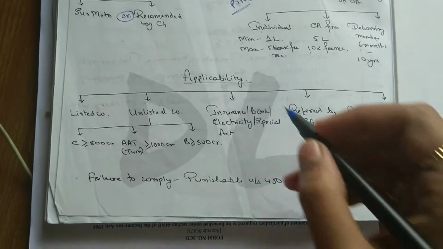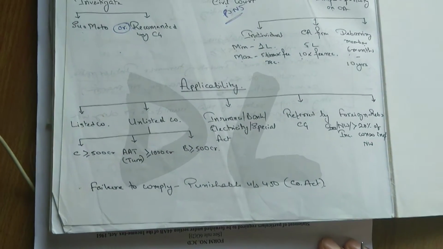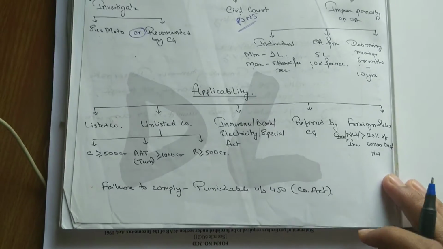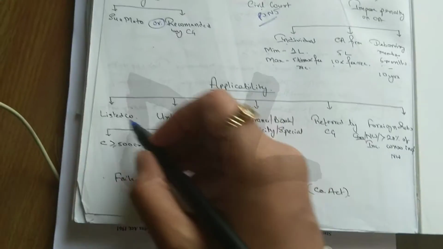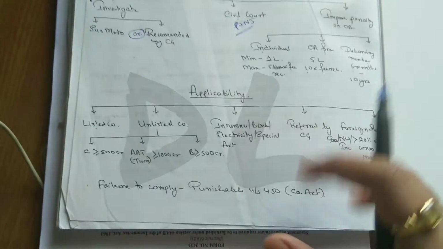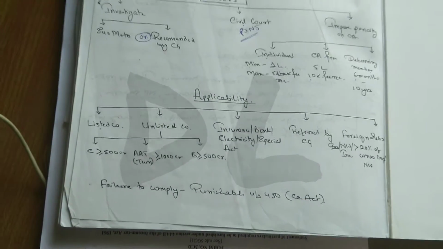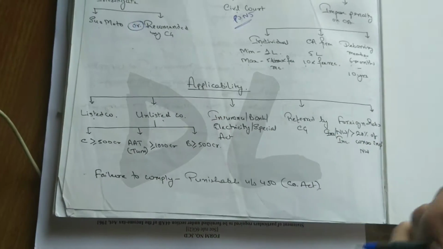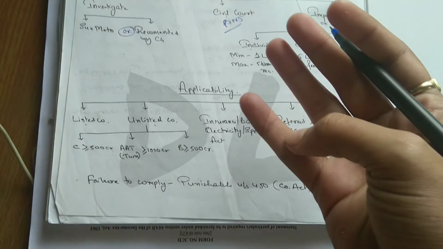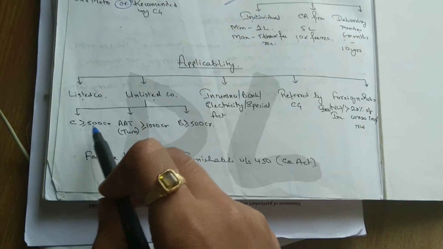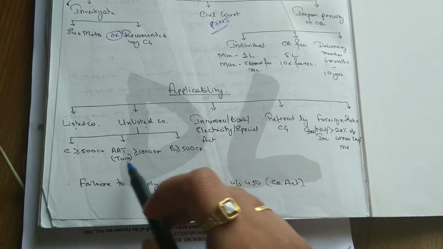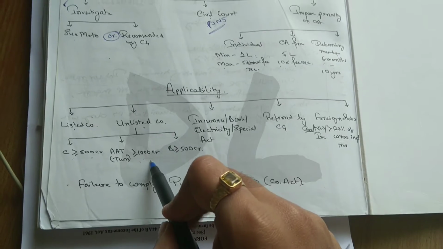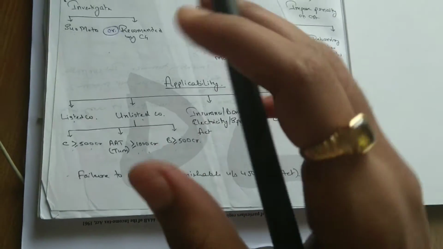Last but not the least, the applicability of the NFRA. Which companies are bound by NFRA and which are not. First of all, all kinds of listed companies will be bound by NFRA. Next are the unlisted companies. Unlisted companies, meaning private companies and unlisted public companies, every kind will be bound if their paid-up capital is 500 crores or more, or annual turnover is greater than or equal to 1000 crore, or borrowings are greater than or equal to 500 crore.